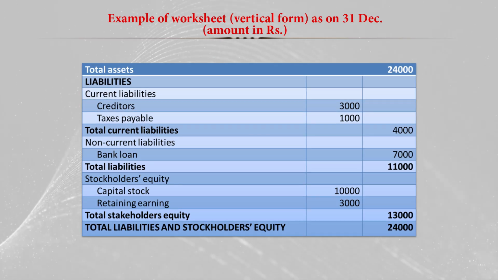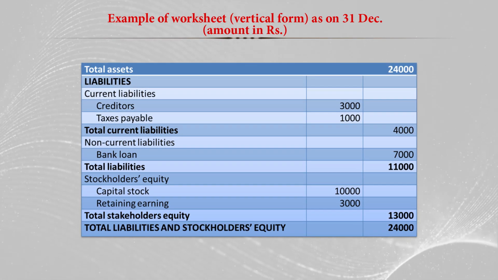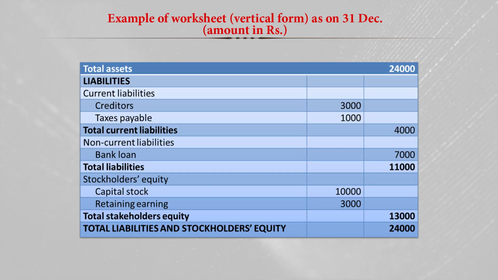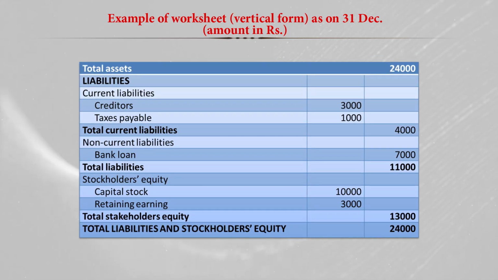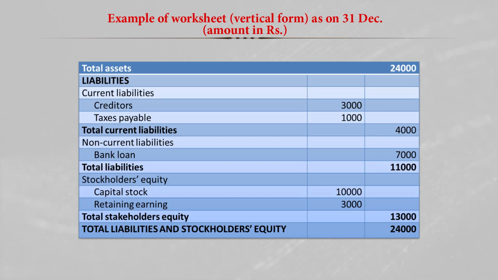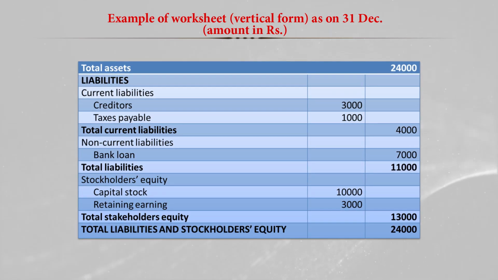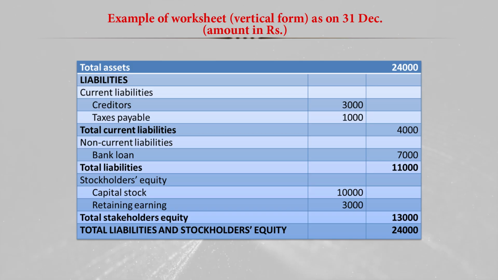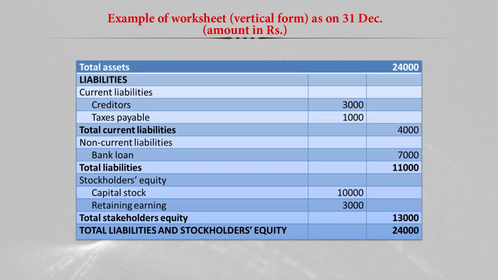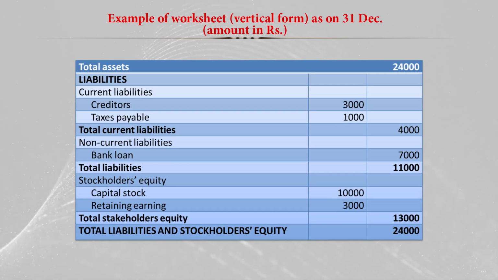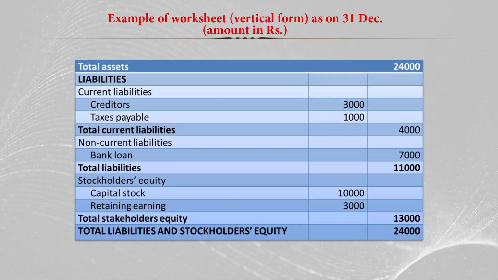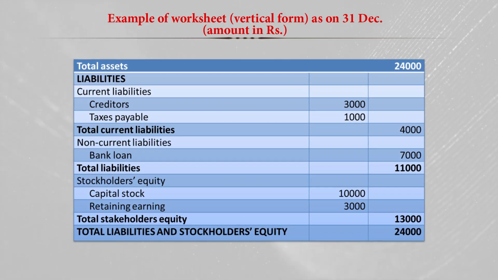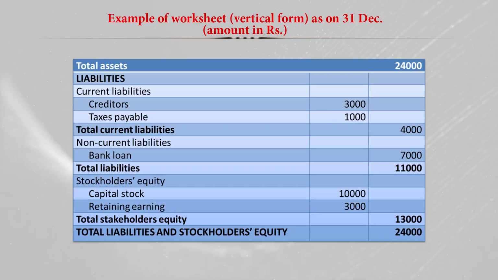Then the stakeholders' equity, or net worth of the firm: capital stock we have 10,000 rupees and retained earning is 3,000 rupees. So total equity is 13,000. This equity of 13,000 plus the total liability of 11,000 becomes 24,000, and that 24,000 is equal to the total assets of 24,000. So in this way the total assets is equal to the total liability plus the stakeholders' equity. That is basically the vertical format.